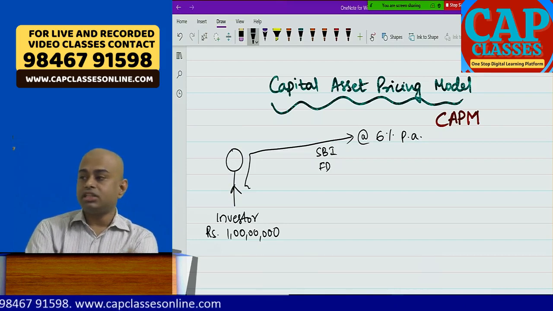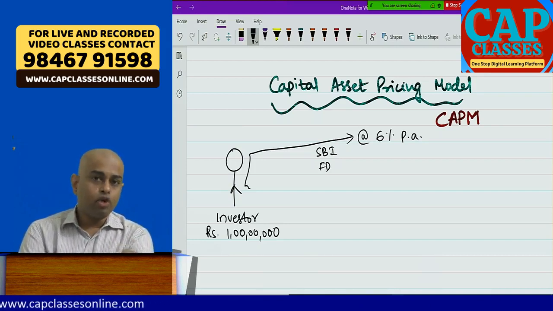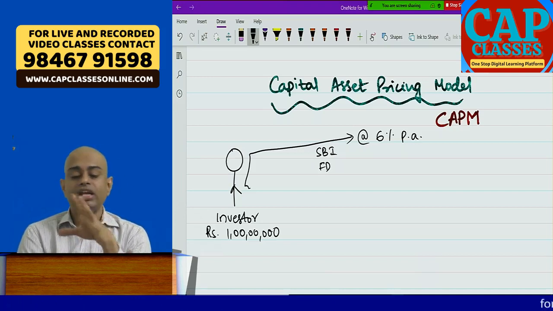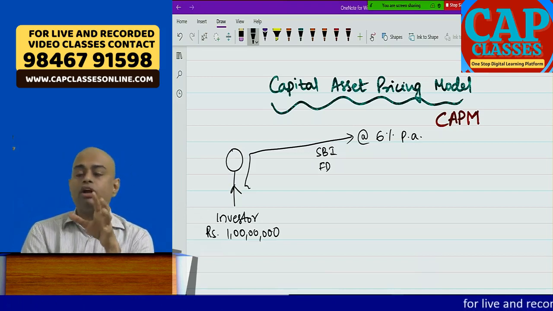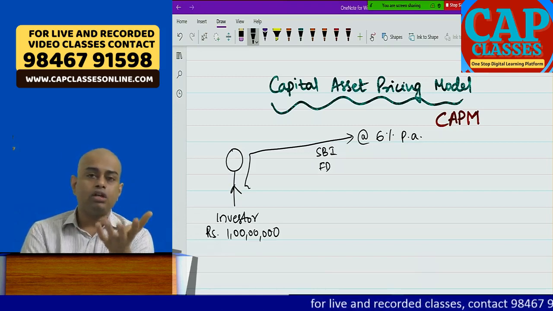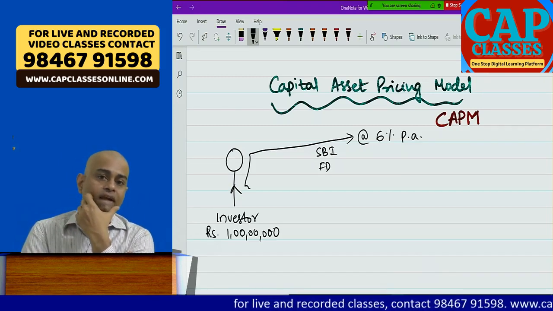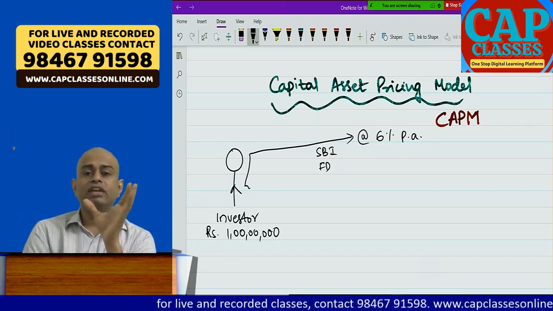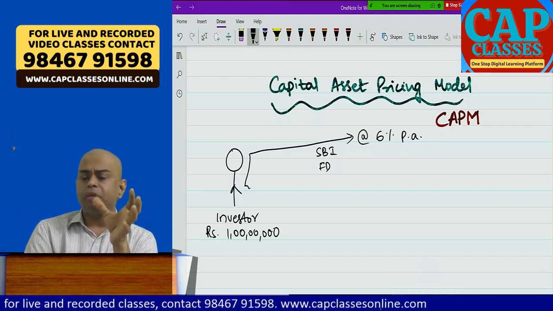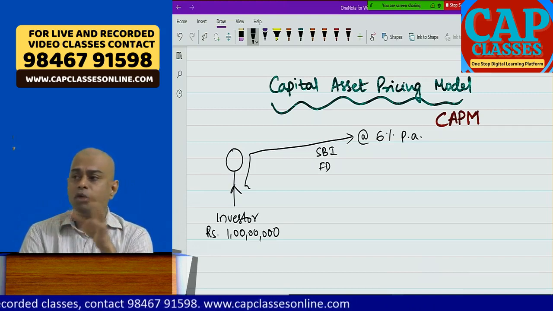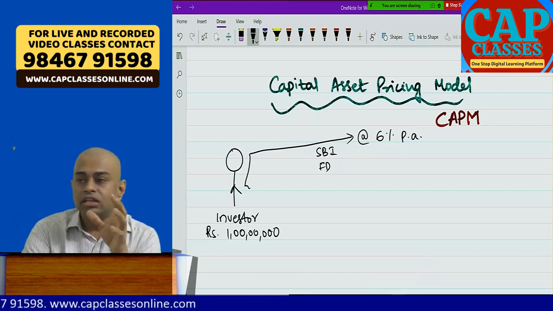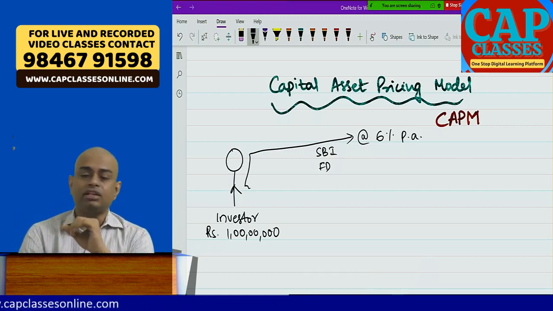Or he wants to purchase Government of India bonds. The Government of India is releasing some bonds. If you purchase gold bonds, they will give you 2.75% assured return and then capital appreciation. Or if you buy National Highway Authority of India bonds, NSS bonds, Kisan Vikas Patra, so many types of bonds are there which pay 7%, 6%, 8%, something like that.